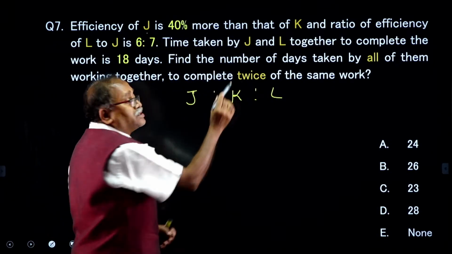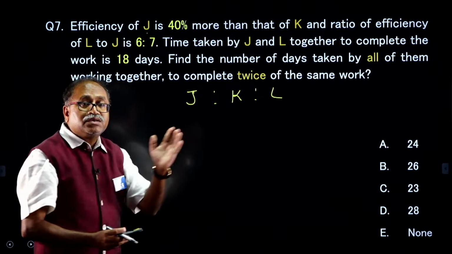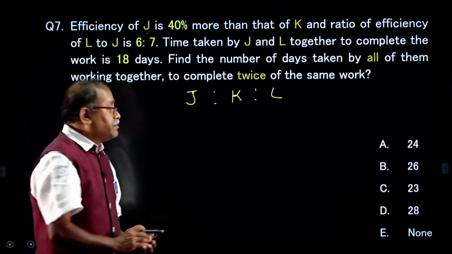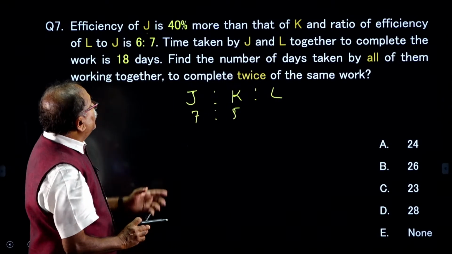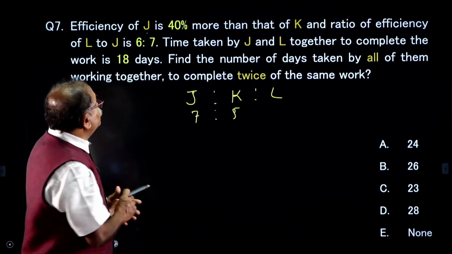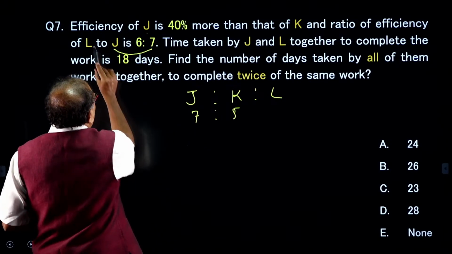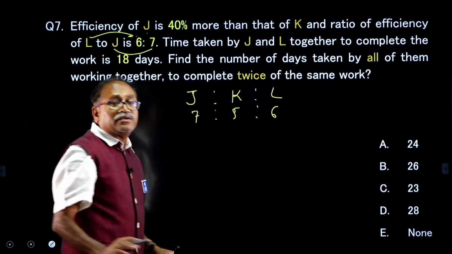J is 40% more than K. If K is 100, J is 140. That means the ratio is 7:5. So, here the ratio is 7:5. And then it says that L to J is 6:7. That means when J is 7, then L is 6. So, L will be 6 here.